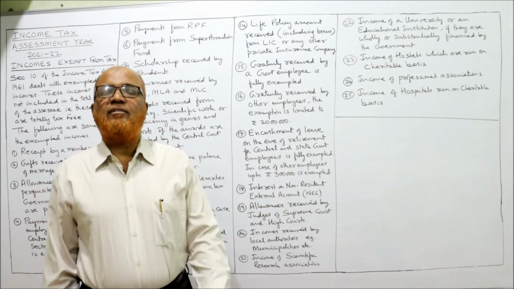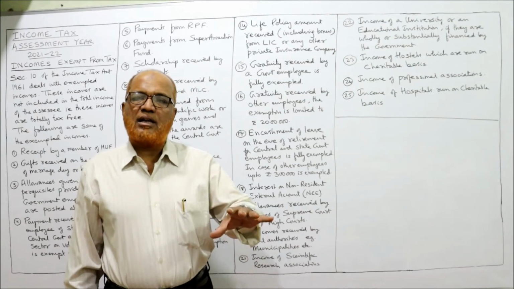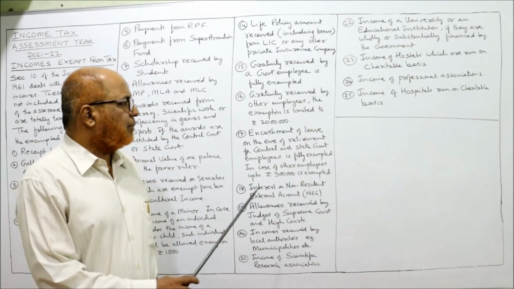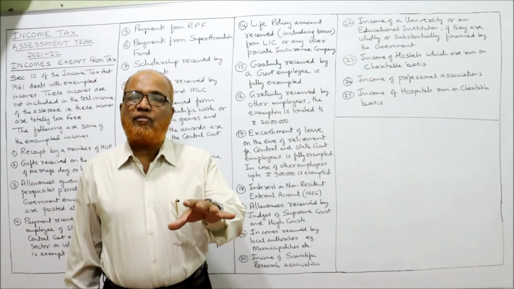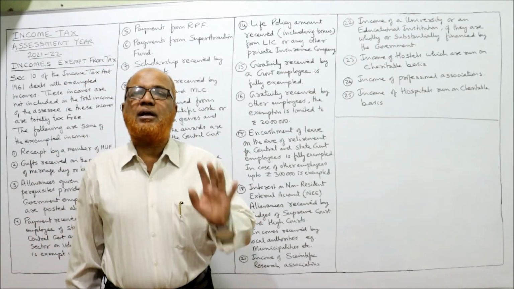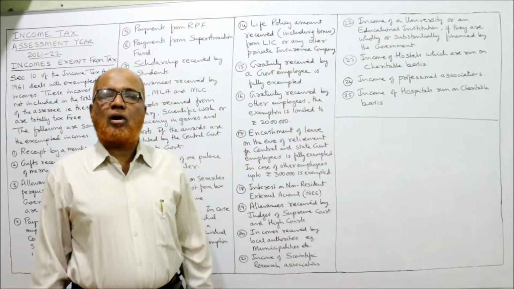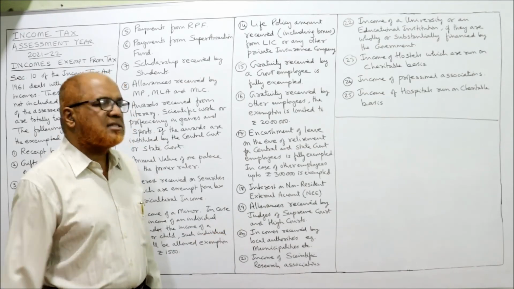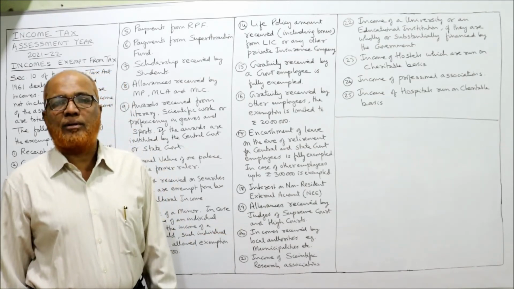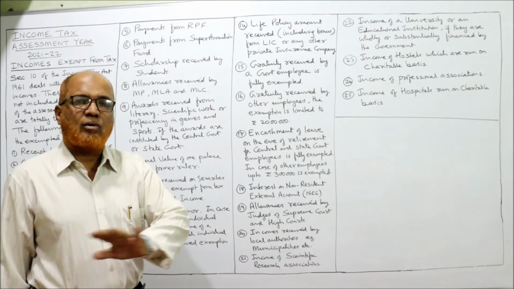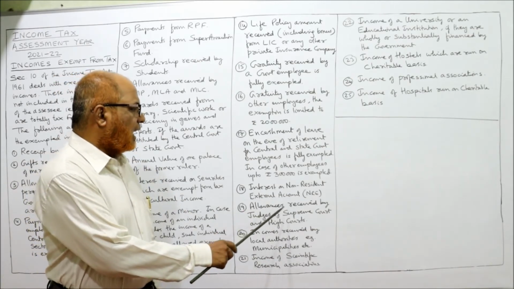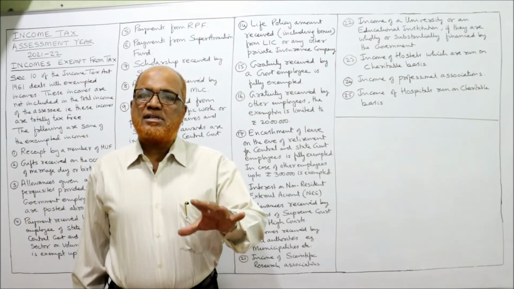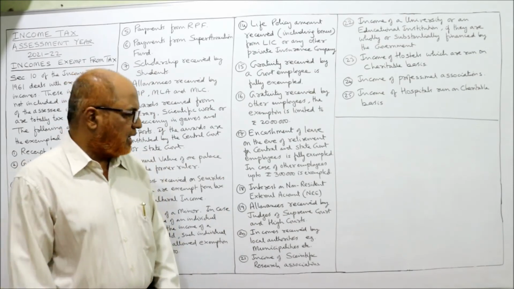Encashment of leave, leave encashment. Again, we will study the details while discussing income from salary. For the time being, encashment of leave at the time of retirement received by government employees is fully exempted. For non-government employees, it is exempted up to rupees 3 lakh. Then interest on non-resident external account, NRE account. Interest received on NRE account is fully exempted from tax. Allowances received by judges of the Supreme Court and High Court: all the allowances are fully exempted.